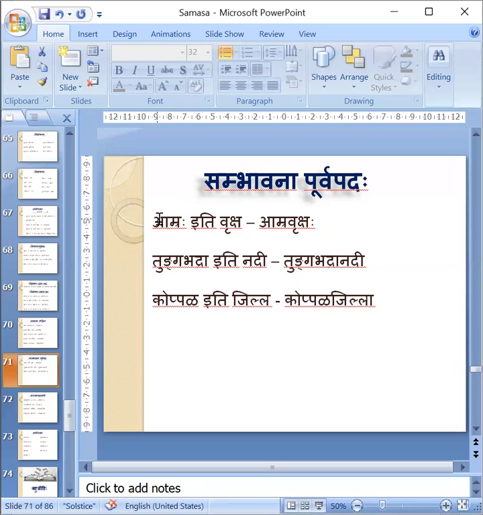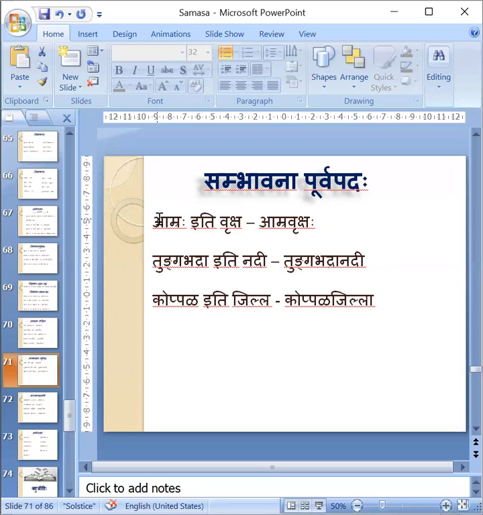ಓಕೆ. ಕೊಪ್ಪಳ ಜಿಲ್ಲಾ, ಕೊಪ್ಪಳ ಇತಿ ಜಿಲ್ಲಾ. ಈ ತರದ್ರಲ್ಲಿ ಏನಾಗ್ತದೆ? We have to use this one. Iti will be added. In between iti will be there. Then it can be the Karmadharaya Samasa. But these are very rare, this one.